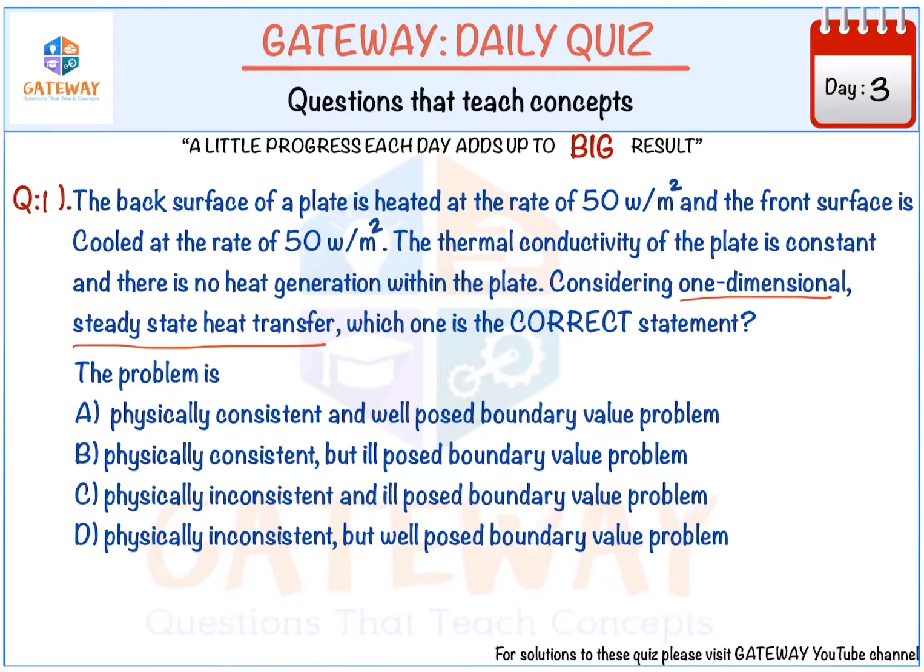What does steady state heat transfer mean? Suppose in a plate, we know that in the question, 50 watt per meter square is entering into the plate from one side. Then you consider a point at the surface. At t equal to 0, 50 watt per meter square is entering. And also at t equal to 10 seconds, if you measure there, it should be 50 watt per meter square. Even after 1000 seconds, it should be 50 watt per meter square. So whatever be the time, the rate of heat entering through the point per meter square should not change. It should be a constant value. The rate of heat transfer should be a constant value with respect to time. So that is called a steady state heat transfer.